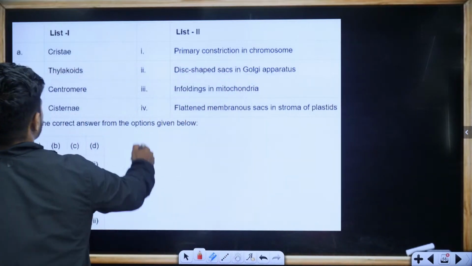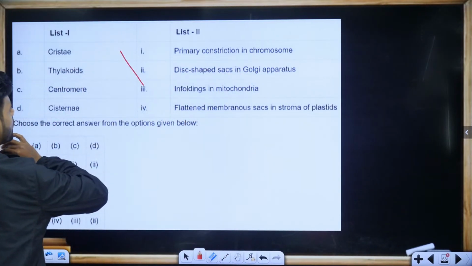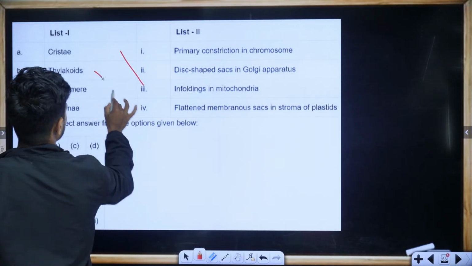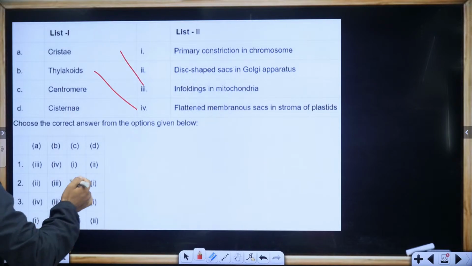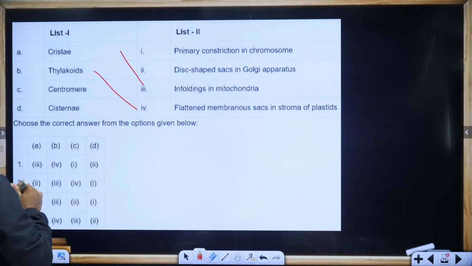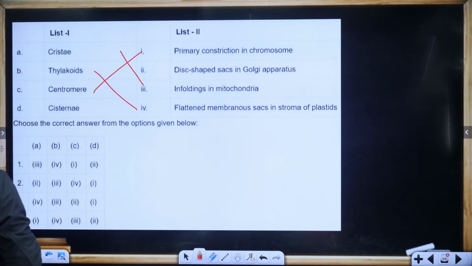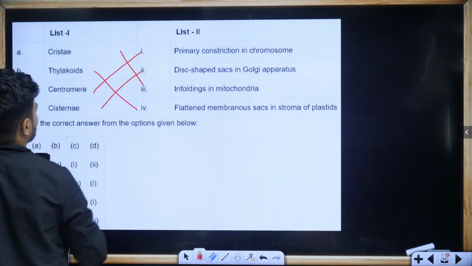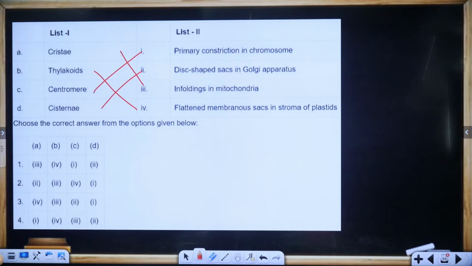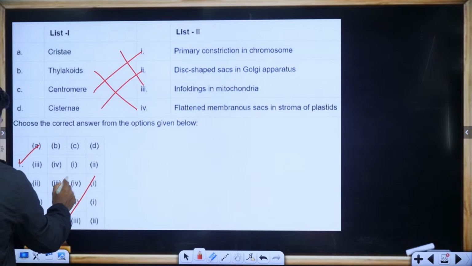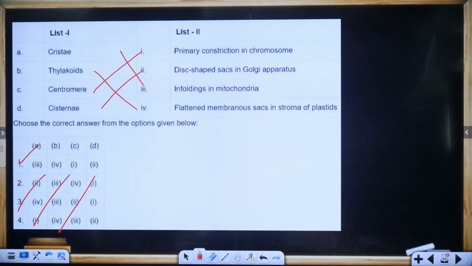Cristae, foldings of mitochondria. Thylakoids are part of your chloroplast. Centromere, primary constriction. Cristerne, part of your Golgi complex. So A is going to be 3. So first only 1 is given. First is the answer. 1 is the answer.